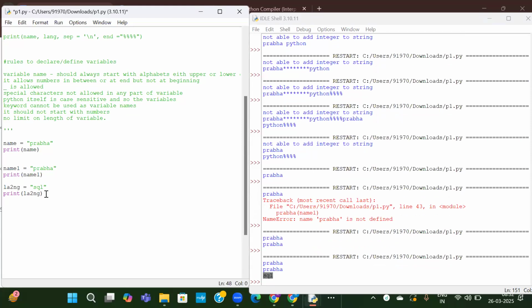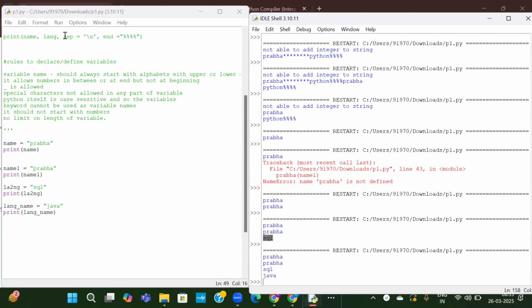Now underscore is also allowed. So I'll write language name, Java. Print language name. Okay. Language name is also printed as Java. No issues. We have used underscore here.